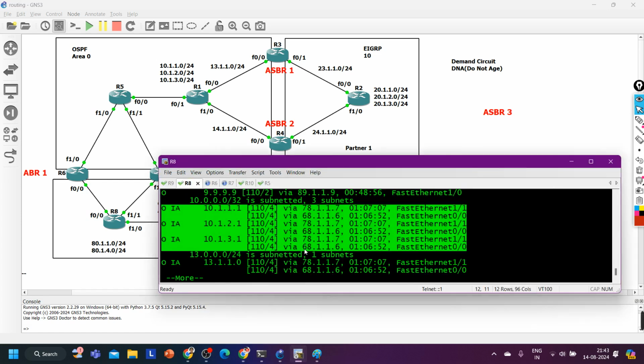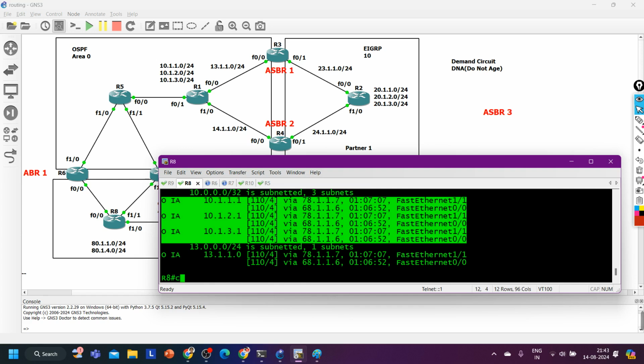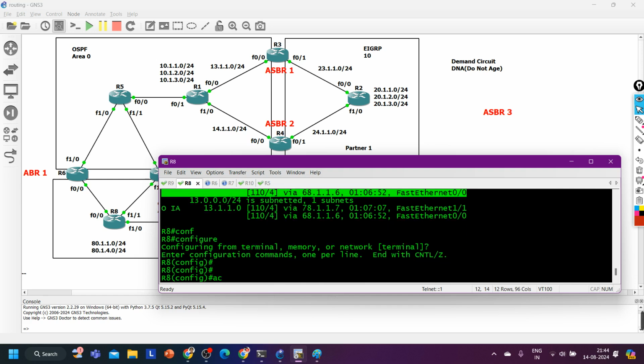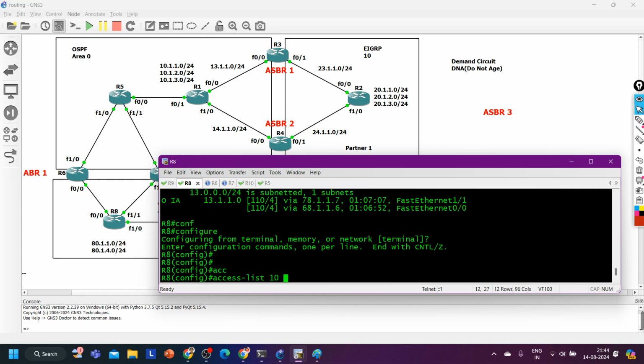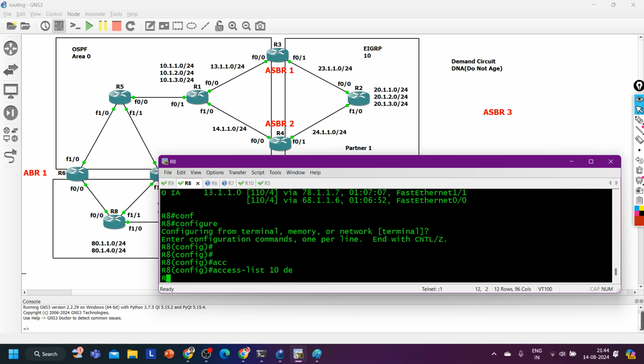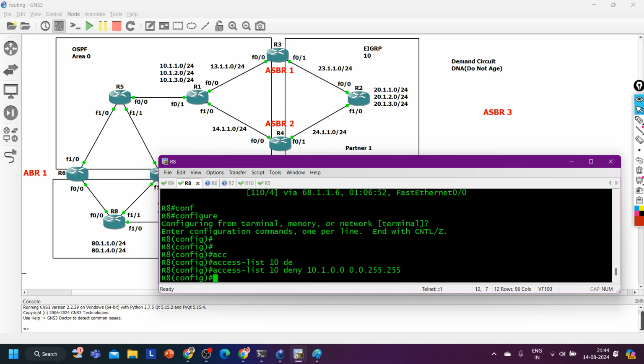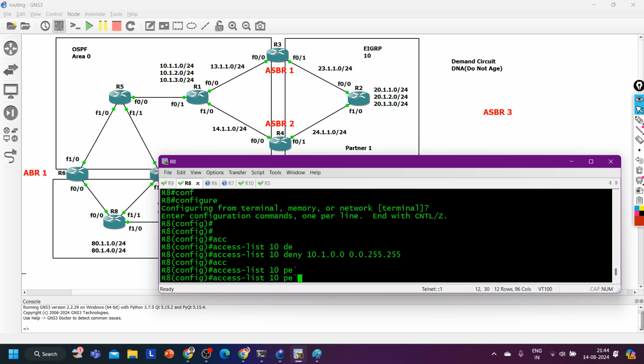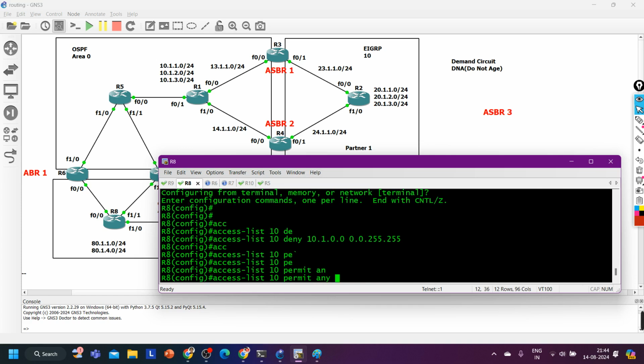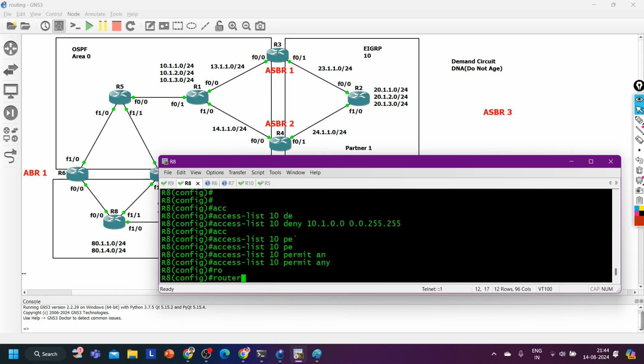So on router number 8, what I can do is create one access list, same access list number 10, then deny the subnet 10.1.0.0 with wildcard 0.0.255.255, and access list number 10 permit any.